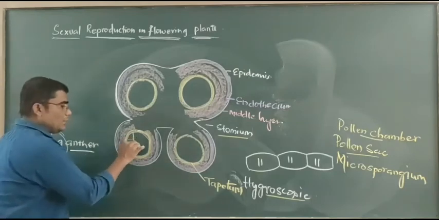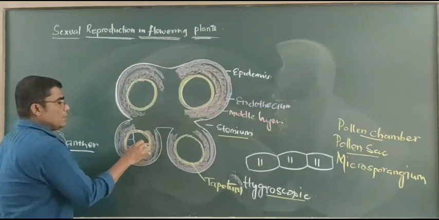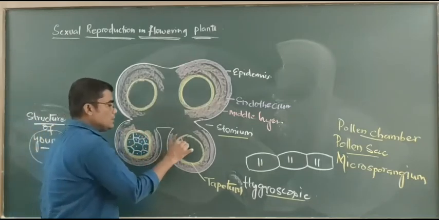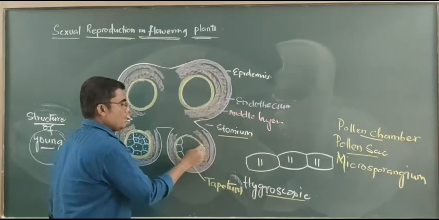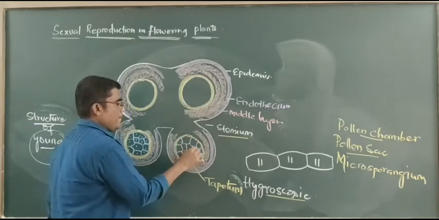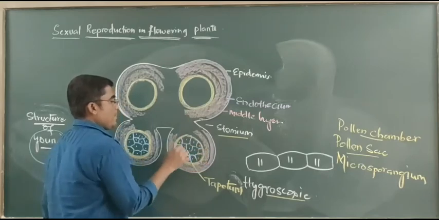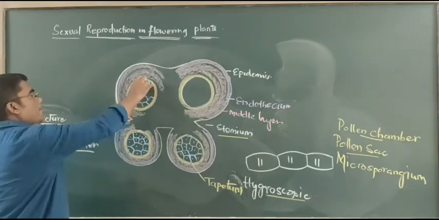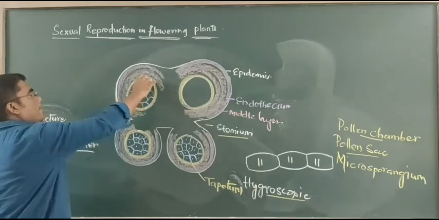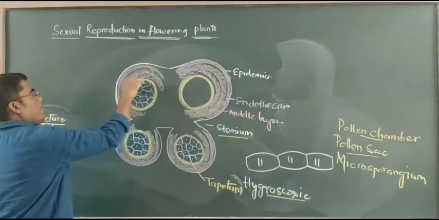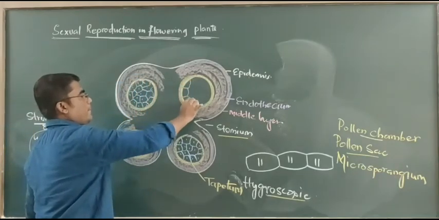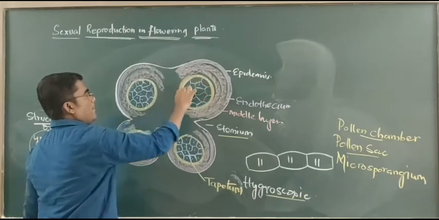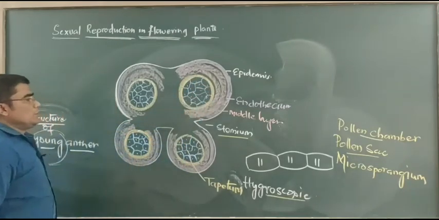In a young anther, we do not observe pollen grains, but we observe sporogenous tissue. Here sporogenous tissue is present.